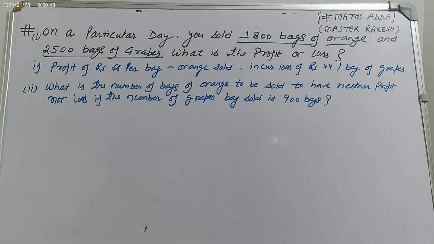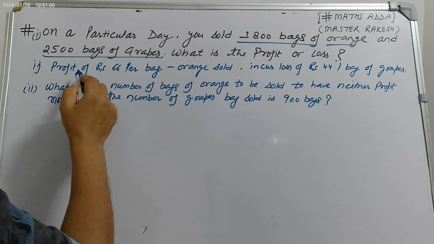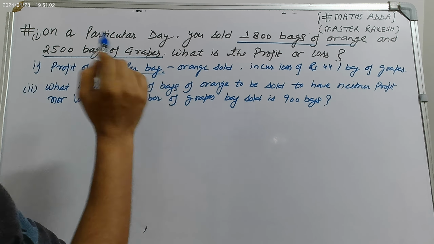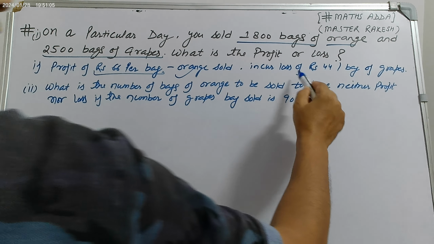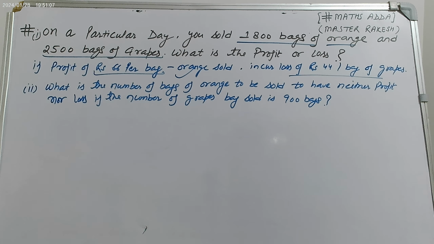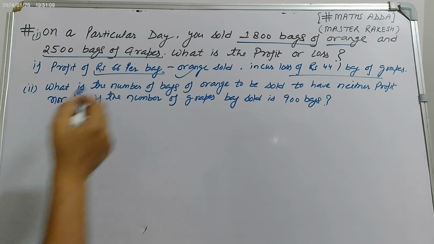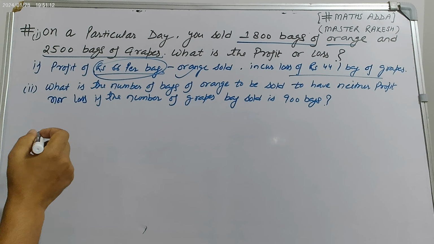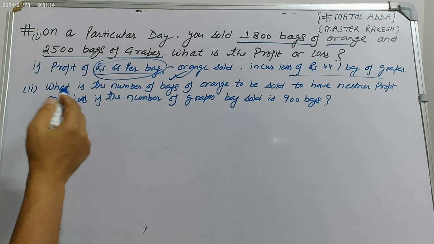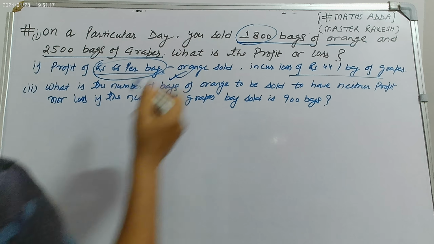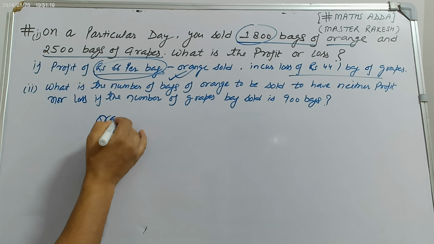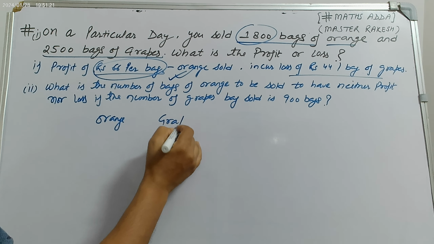There is a question: on a particular day, you sold 1800 bags of oranges and 2500 bags of grapes. What is the profit or loss? So, this is profit on orange. What is given? Profit rupees 66 per bag of orange sold, and loss 44 per bag of grapes. So one bag of orange gives 66 rupees profit. So how many bags of oranges in total? 1800. So here you make oranges, here you make grapes.